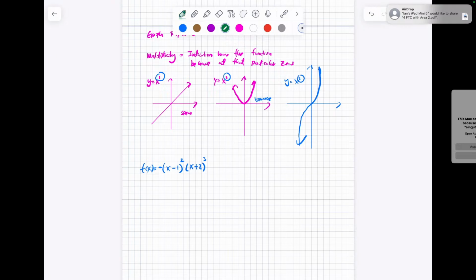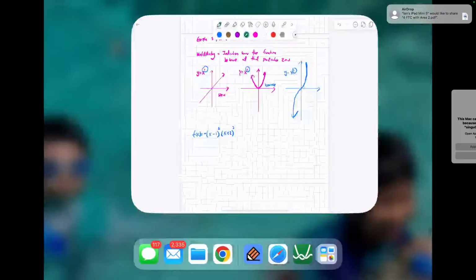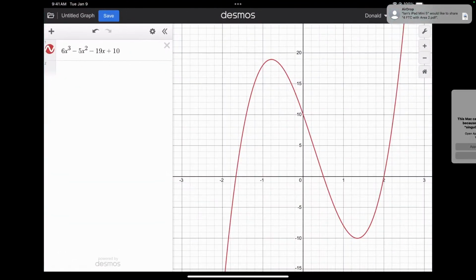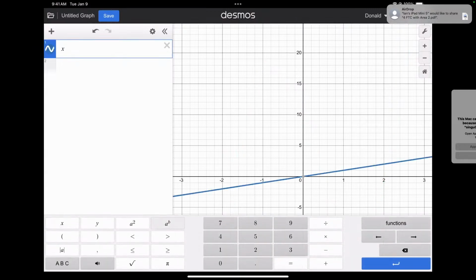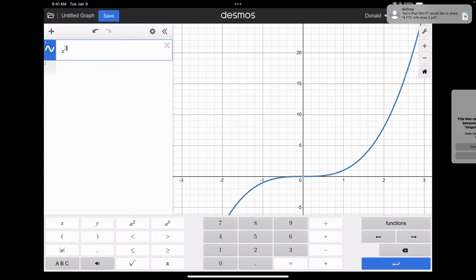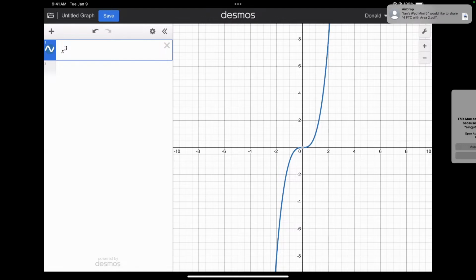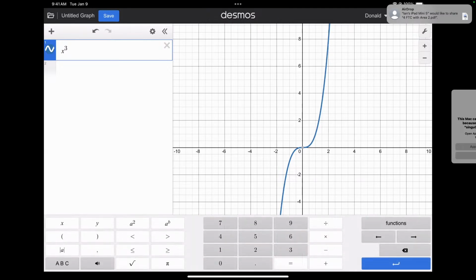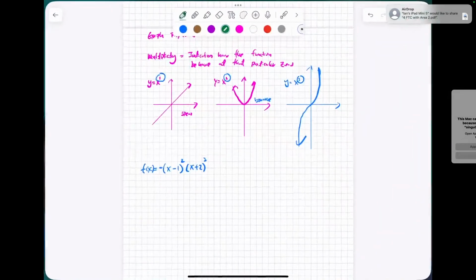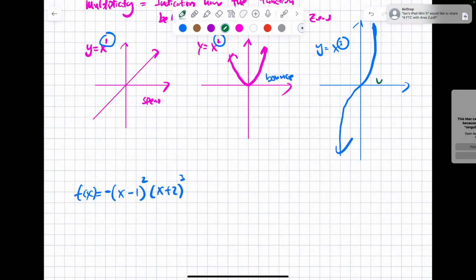Where would you see x cubed? It's y equals x cubed. If you graph y equals x cubed, it's going to look like this. If you have a negative x cubed, it's going to look like this. It looks like a waterfall. So I call it a waterfall. Instead of bounce, I'm going to call it a waterfall.